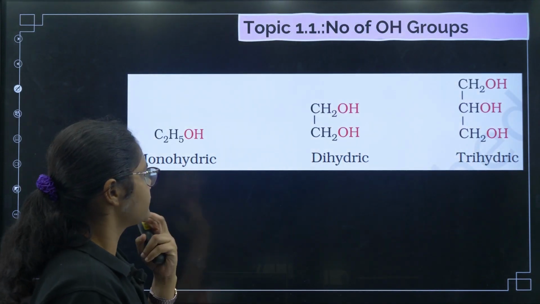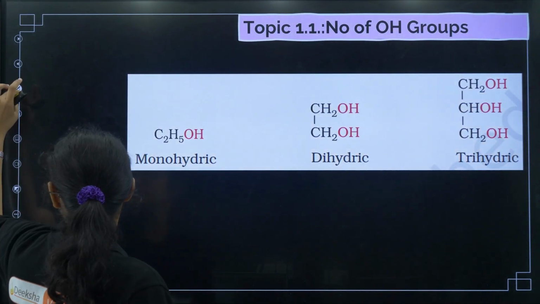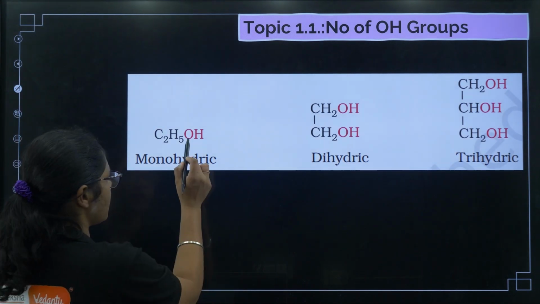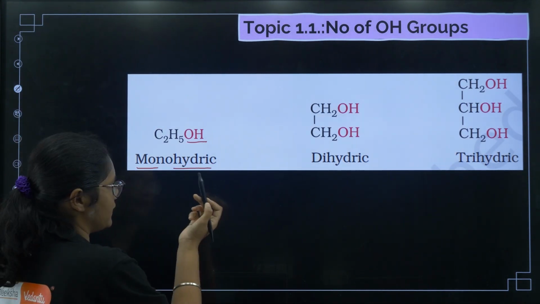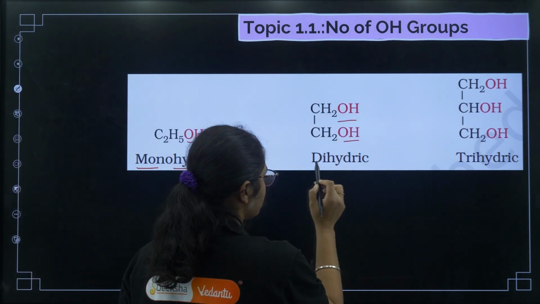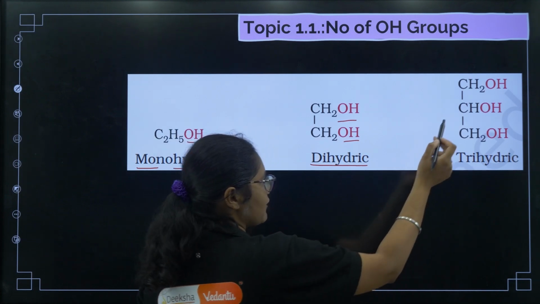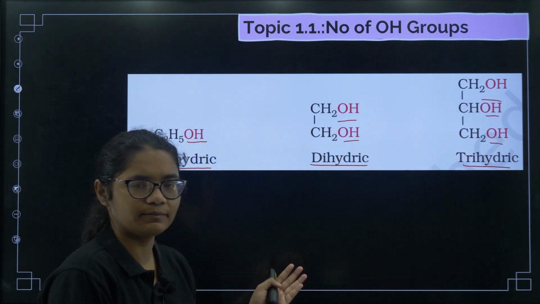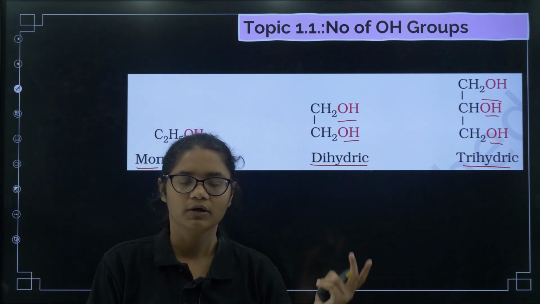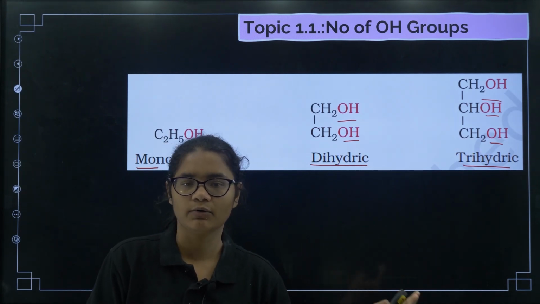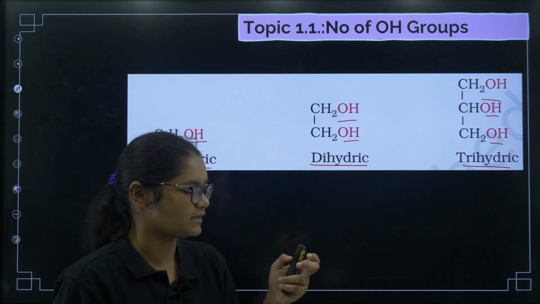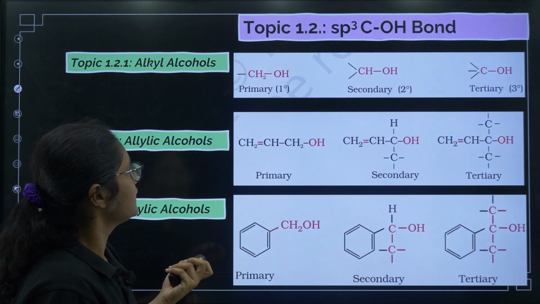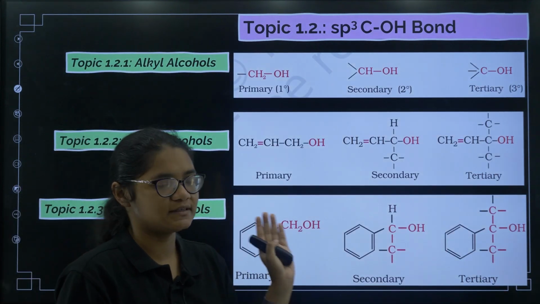So first, coming to the number of OH groups. If you can see here, there is only one OH group, so we call it monohydric. If we have 2 OH groups, we call it dihydric. If we have 3 OH groups, we call it trihydric. This is very simple: 1 OH group mono, 2 di, 3 OH groups trihydric. That is the first classification. Second is on the basis of the sp3 C-OH bond.